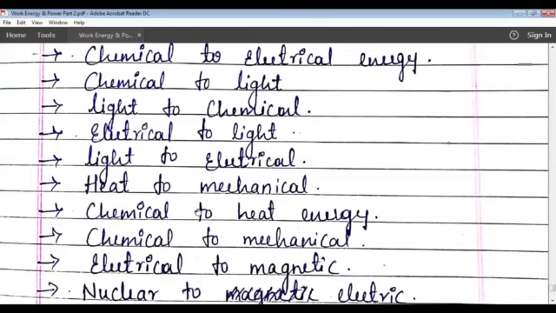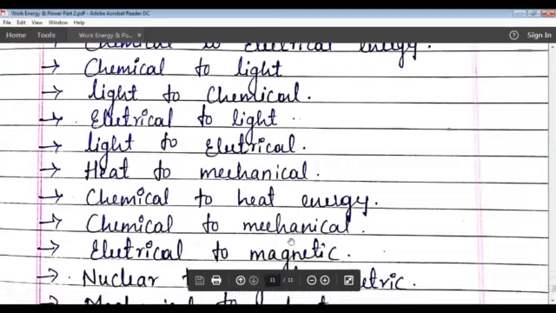Next one, chemical energy to mechanical energy. The chemical energy of the petrol changes to mechanical energy. In vehicles, the petrol is a chemical, and that petrol is responsible for the motion of the vehicle. That is chemical energy to mechanical energy.